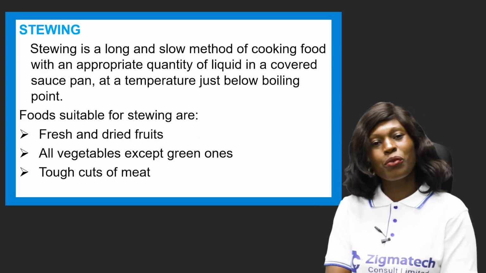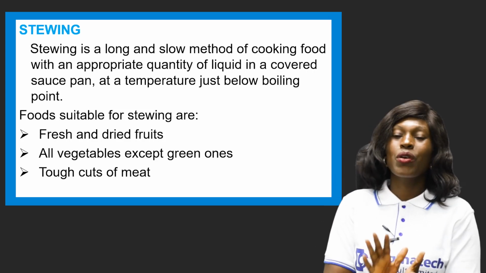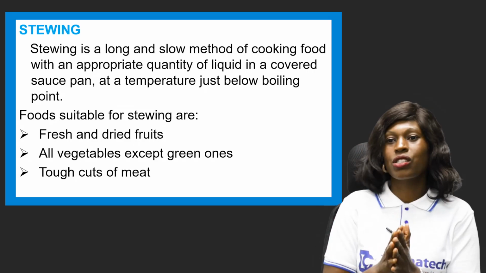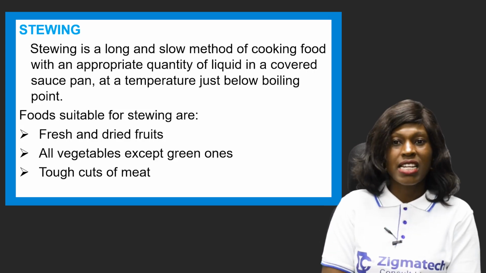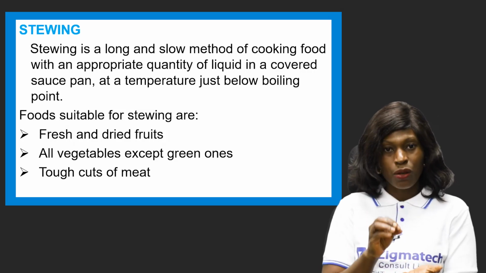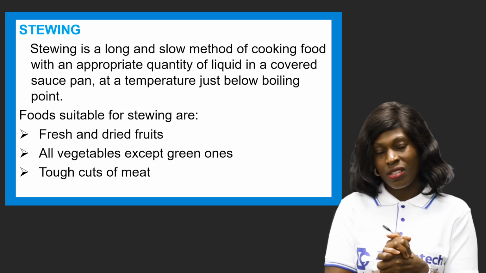Now we have another one, which is stewing. Stewing is another method of cooking. Stewing is a long and slow method of cooking food with an appropriate quantity of liquid, covered in a saucepan, at a temperature just below boiling point. Now we can stew our foods.